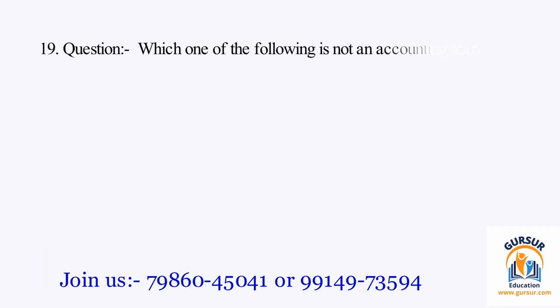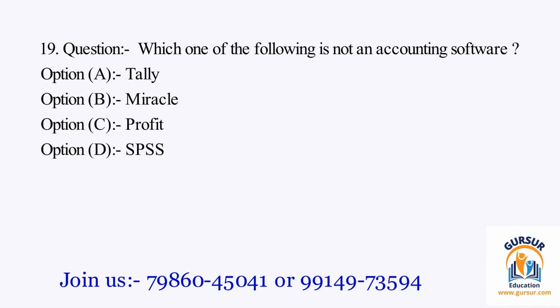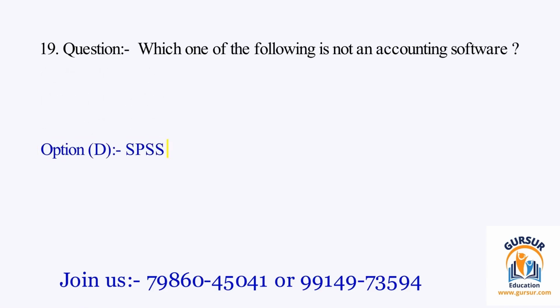Question number 19. Which one of the following is not an accounting software? The option A is Tally. The option B is Miracle. The option C is Profit. The option D is SPSS. The right answer of the question is option D, and that is SPSS.